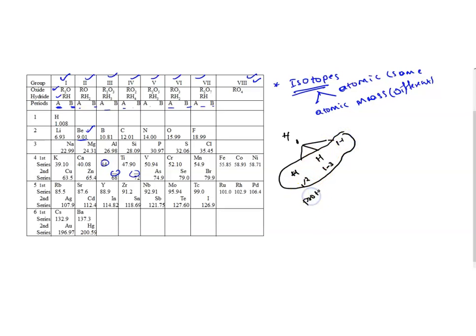Protium, deuterium and tritium, these are the 3 isotopes of hydrogen. So he didn't worry about this. He didn't give space for accommodating the isotopes of these elements. Here, 1.008 is hydrogen.